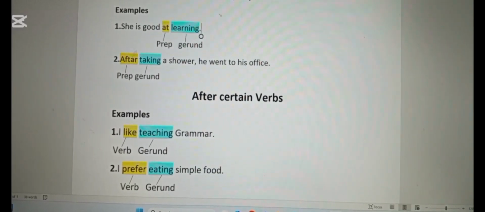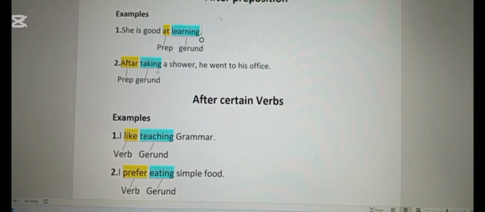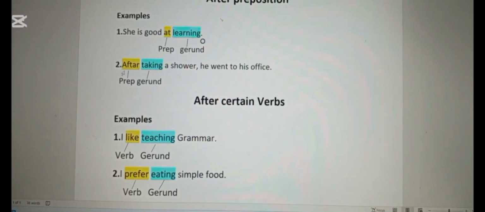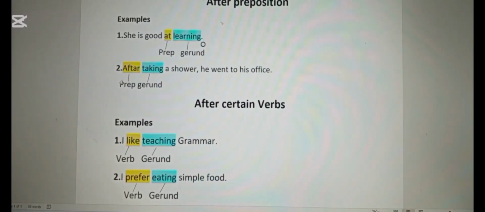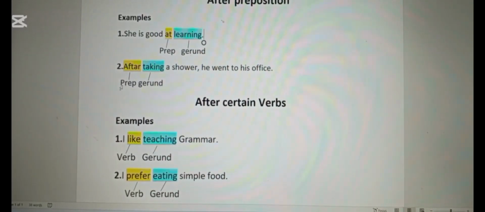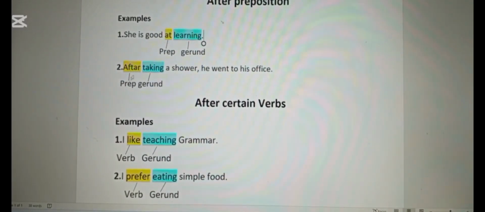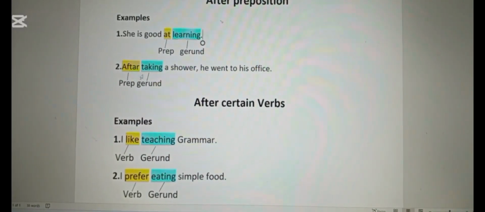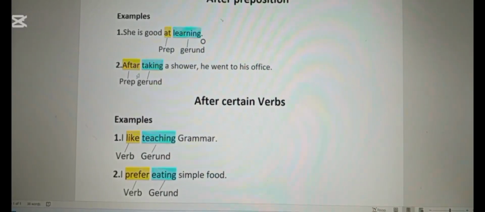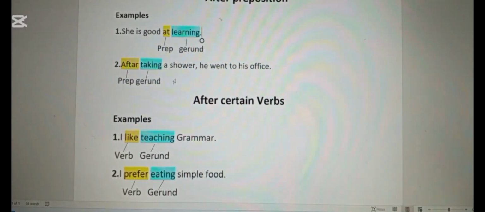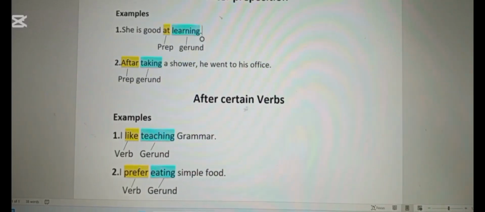Look at example number 2. After taking a shower, he went to his office. Again, we have used a gerund after the preposition after. So here, taking is working as a gerund. It is not representing any continuous form of verb. Okay, now look at the next use of gerund, and that is after certain verbs.